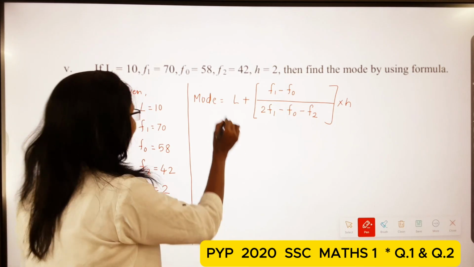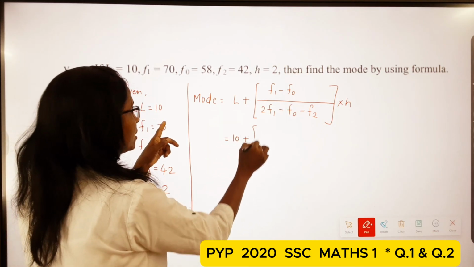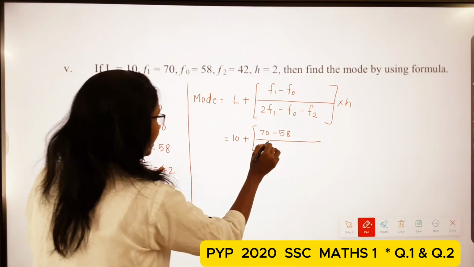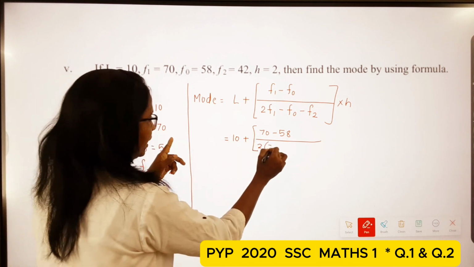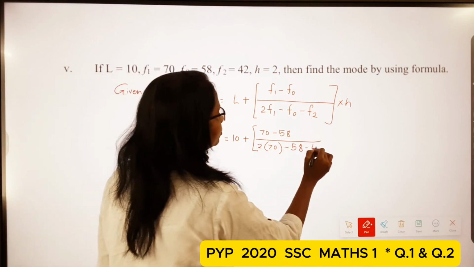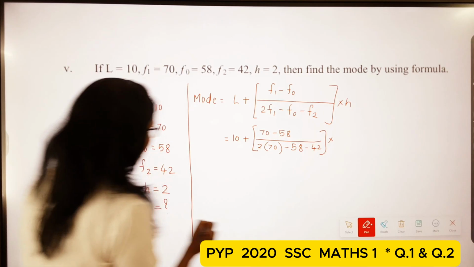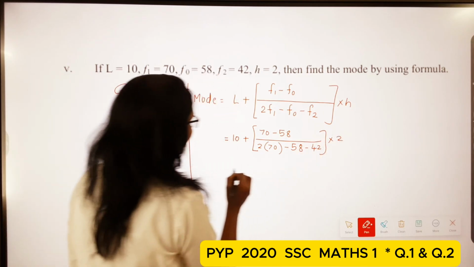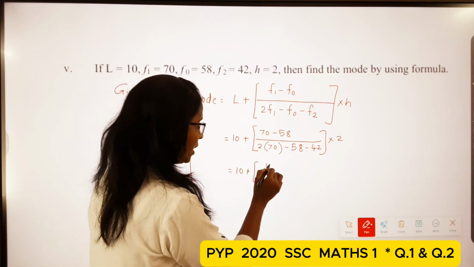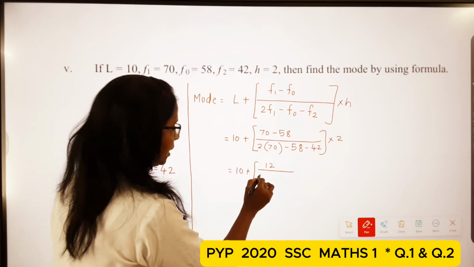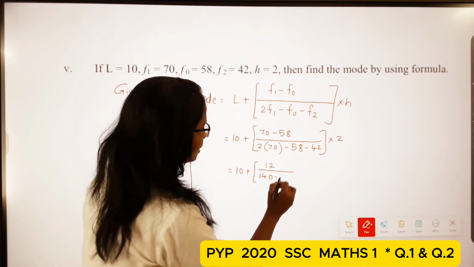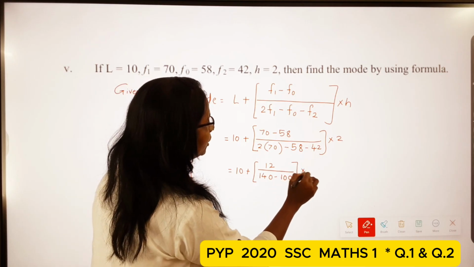Now substitution: 10 plus (70 minus 58) upon (2 multiplied by 70 minus 58 minus 42), then multiplied by h, which is 2. So 10 plus 12 upon (140 minus 58 minus 42), that means 40, multiplied by 2.